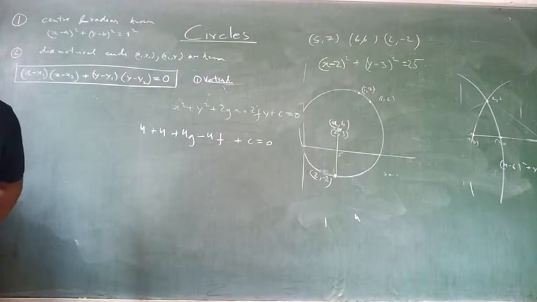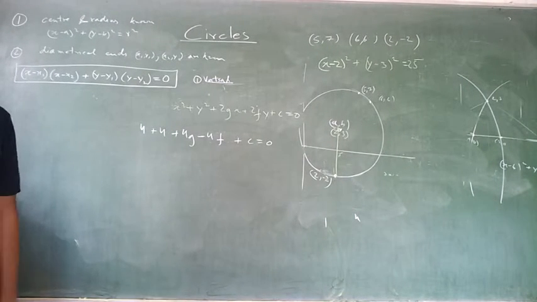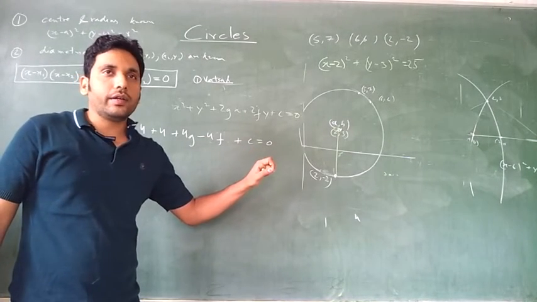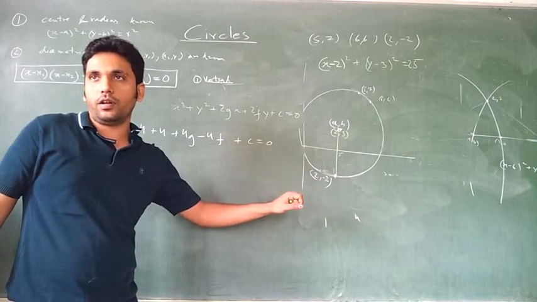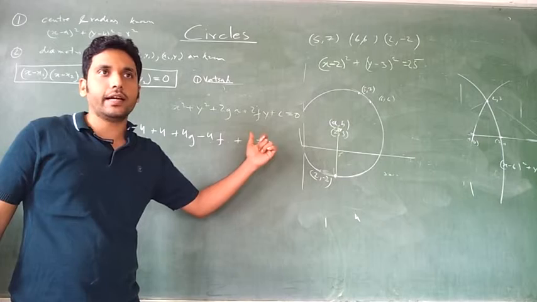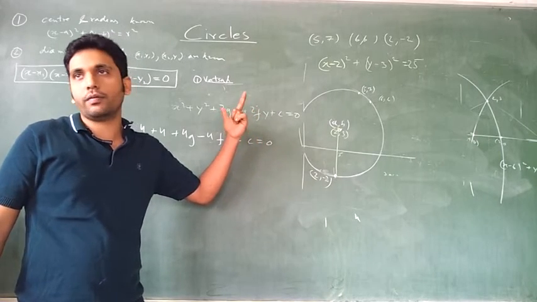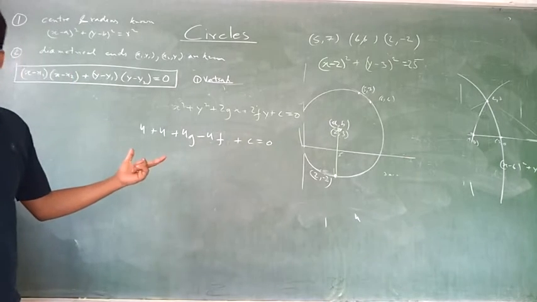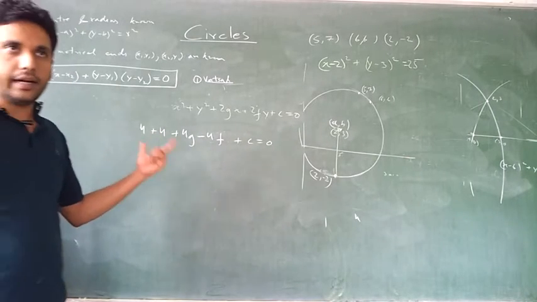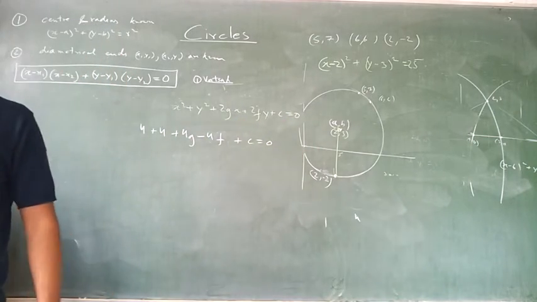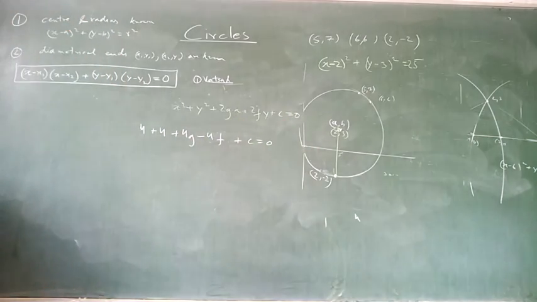Any doubt? How do you solve 3 equations? Take c from one of the equations, put it in the other ones, the first one and the second one. Both of them become 2 equations in 2 variables and then solve it. Shall I do it or it's okay? Then you get your g, f and c values, put them over there. So this is again very cool or not? Both are linear only. You don't have to get into quadratic.